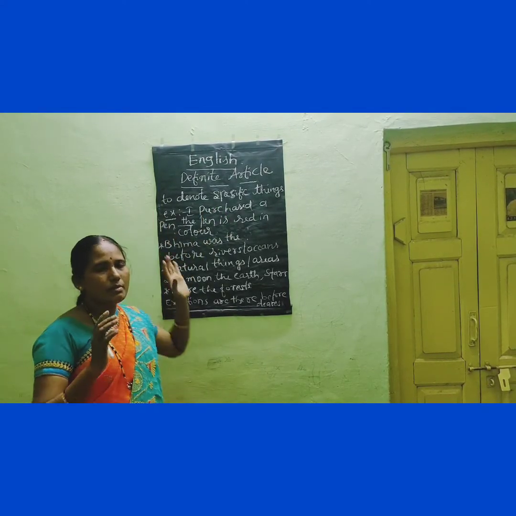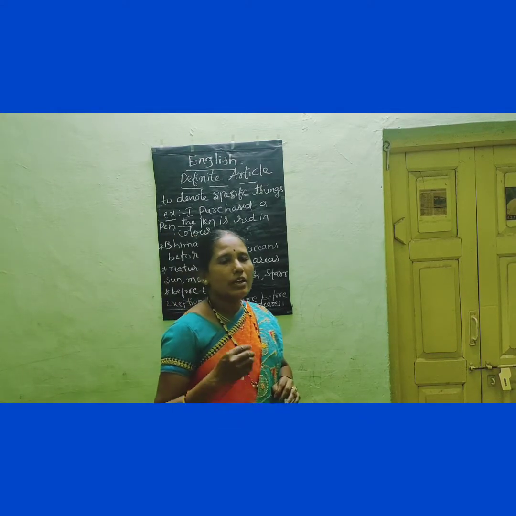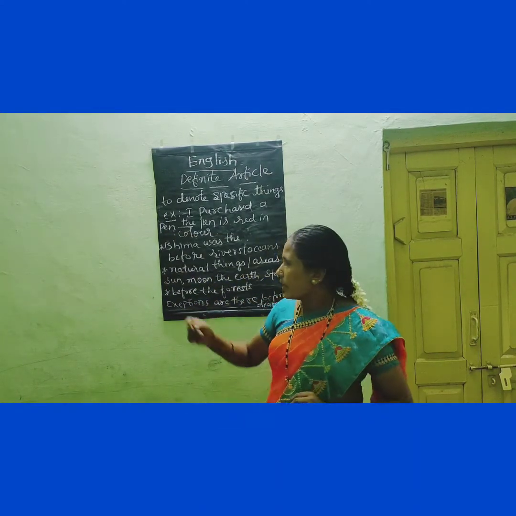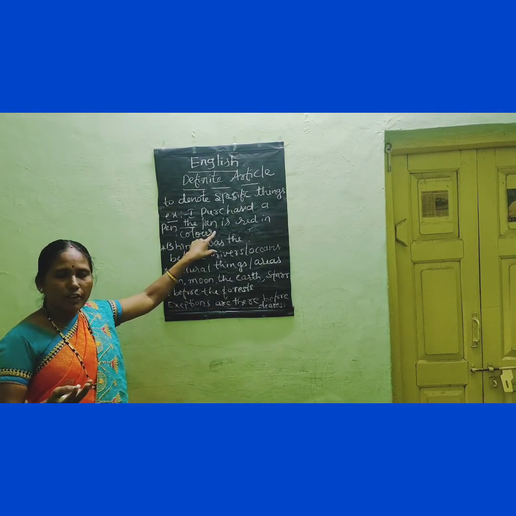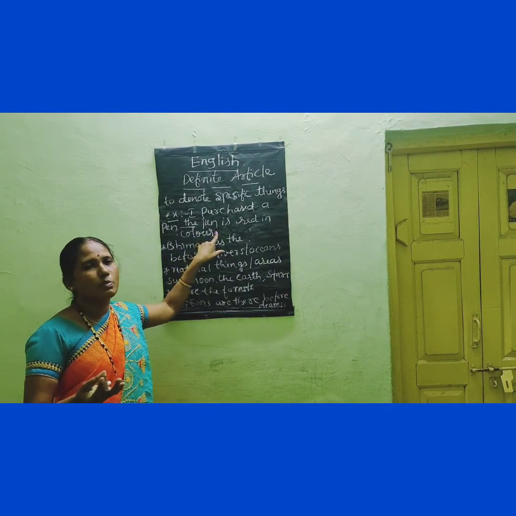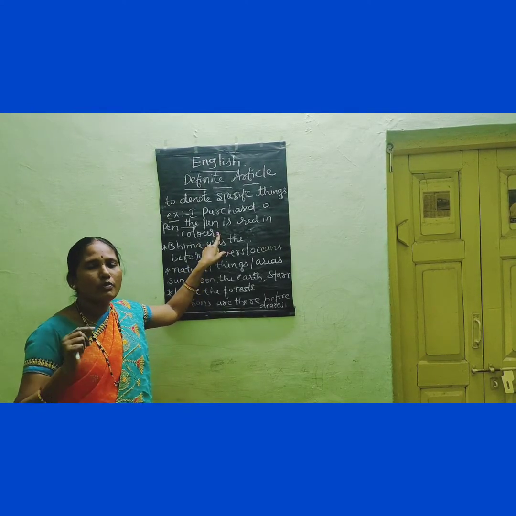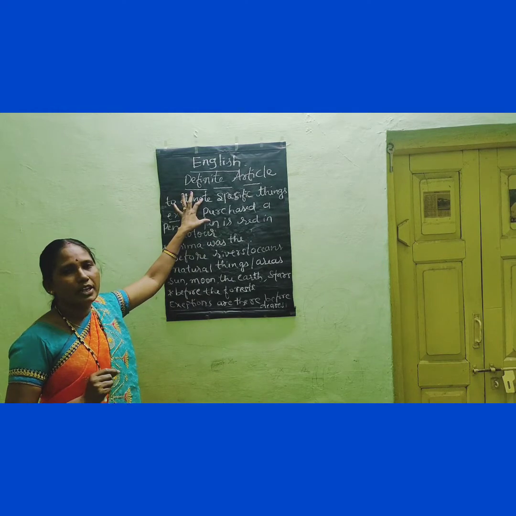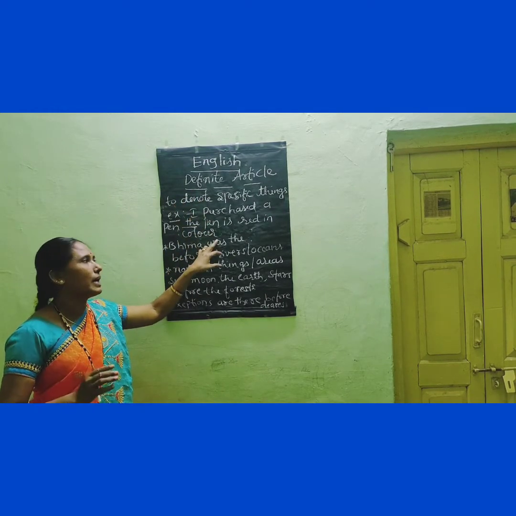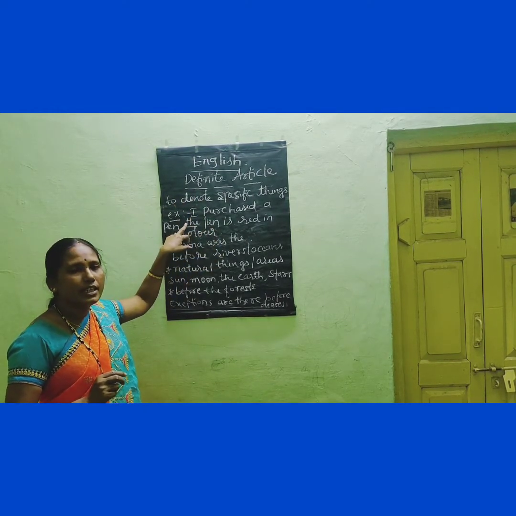So some of the things you have to remember here are where we have to use the. Here, before the superlative degrees. There are 3 degrees of comparison. With the help of those comparisons we compare different things. For example, small, smaller, smallest; tall, taller, tallest. The EST form is there, no? We call it the superlative degree in English. So before that superlative degree, the article the is used.